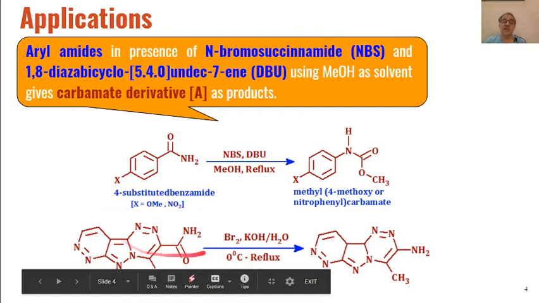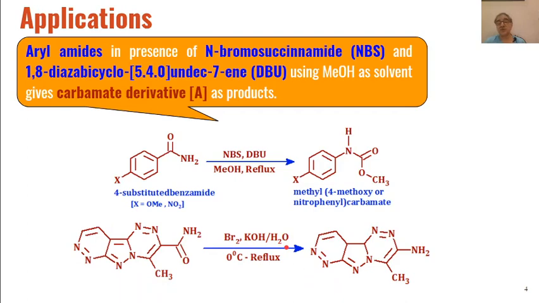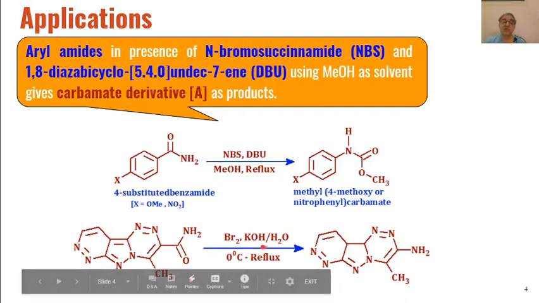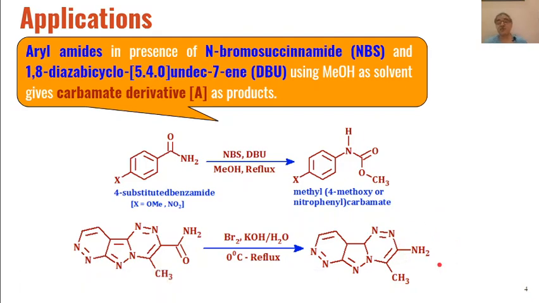Then this is the second example where we are using water as the co-solvent. So aqueous potassium hydroxide is used as the base, so that is why primary amides here are converted into primary amines as the product. So these types of heterocyclic amides are converted into heterocyclic primary amines as the product.